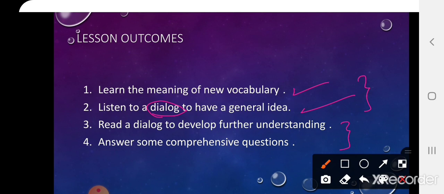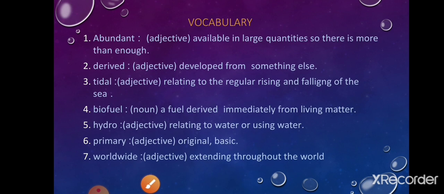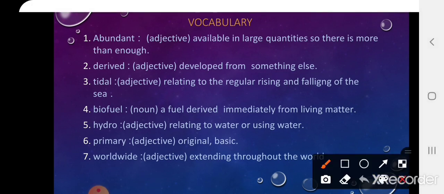Okay? Now, let's start with the vocabulary. The first one is abundant. Abundant. It's an adjective. We all have to know that it is an adjective.